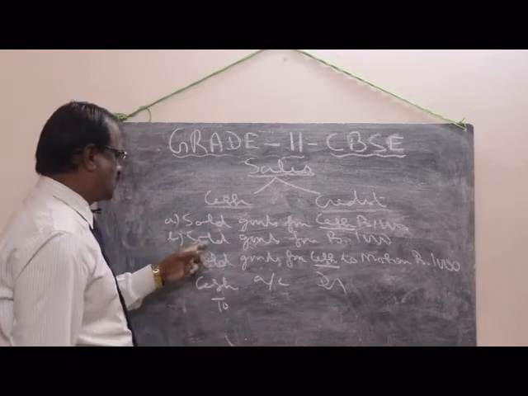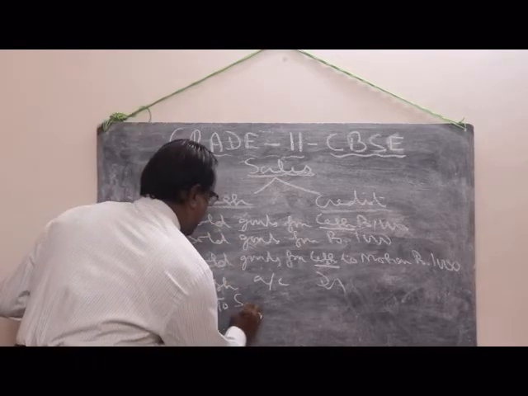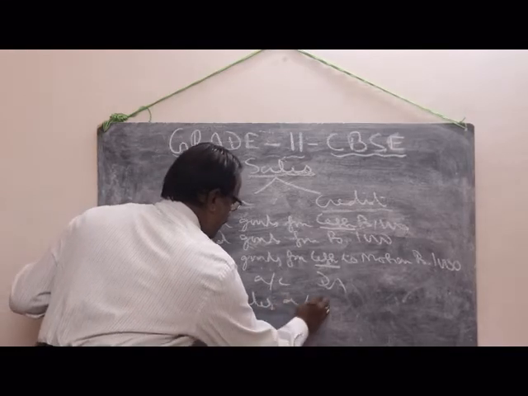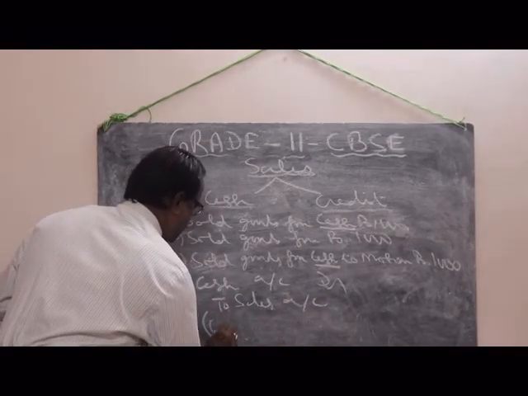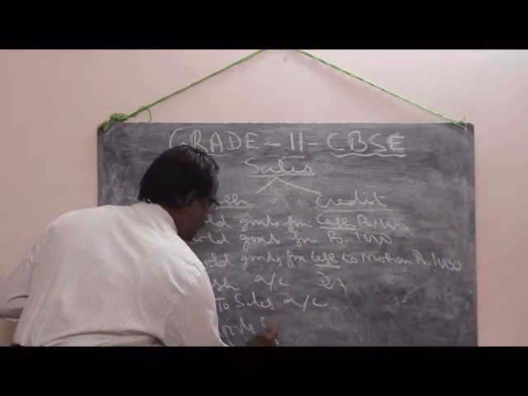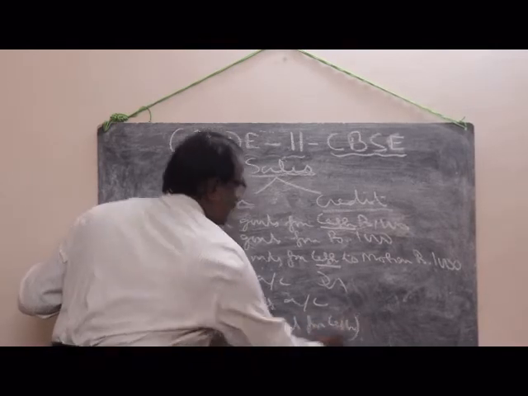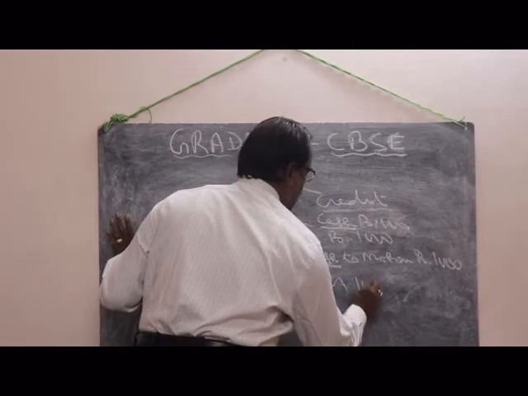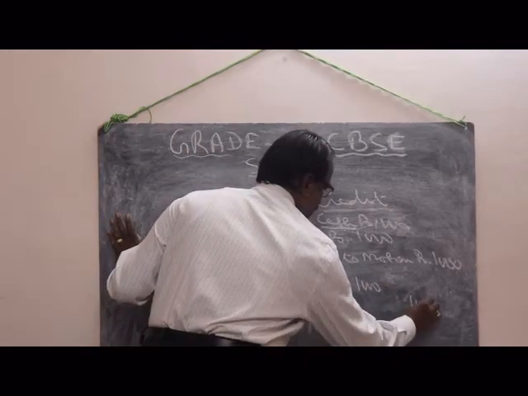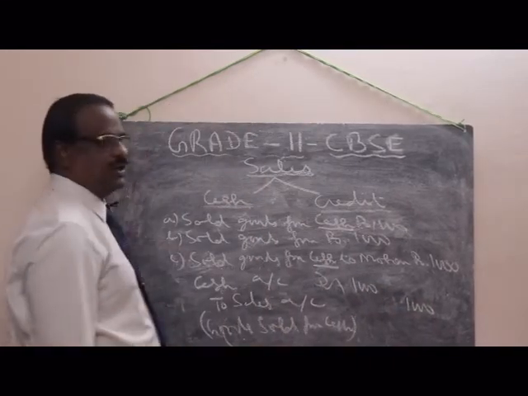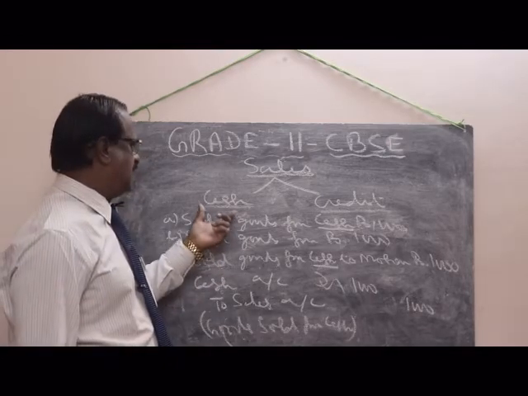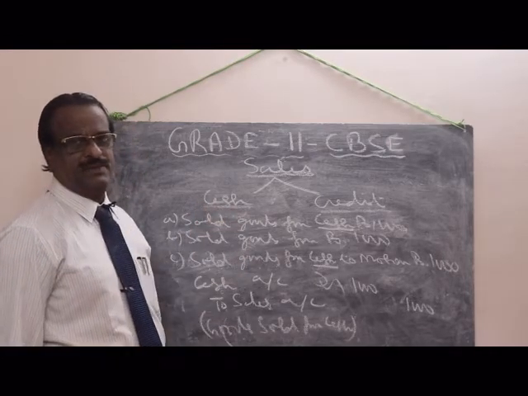Since we sold, here you must write sales account. Narration: goods sold for cash. So how much? 1,000 in debit column, 1,000 in credit column. This is a cash sales.